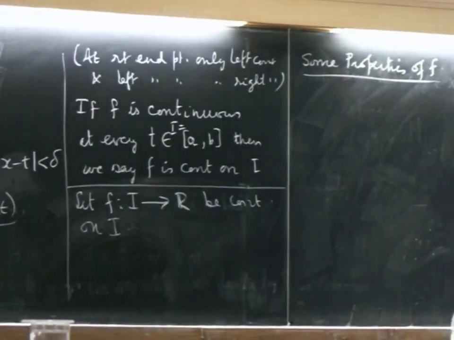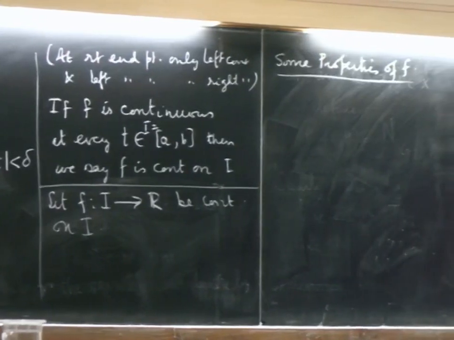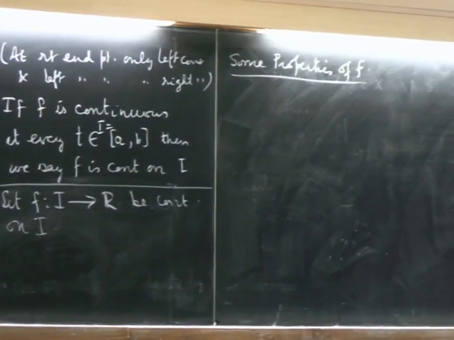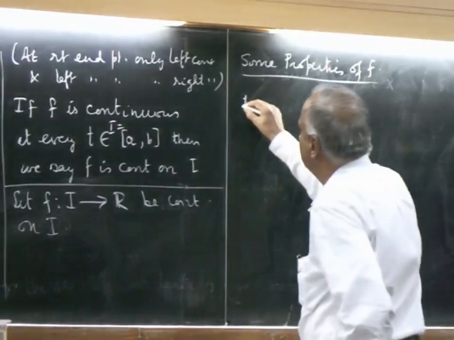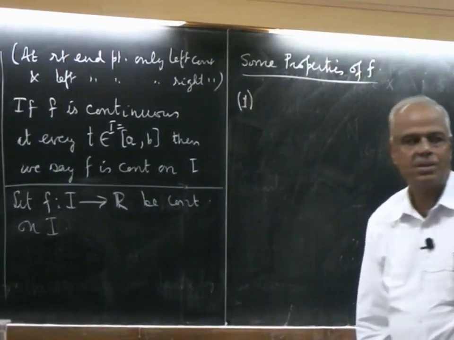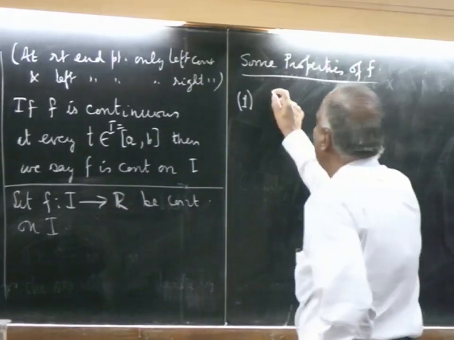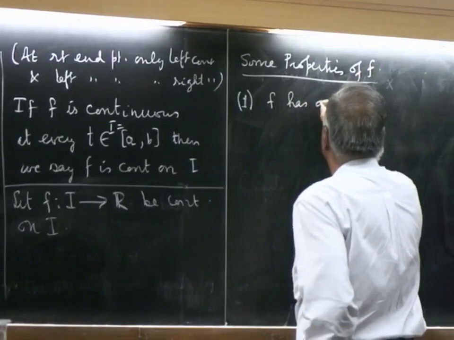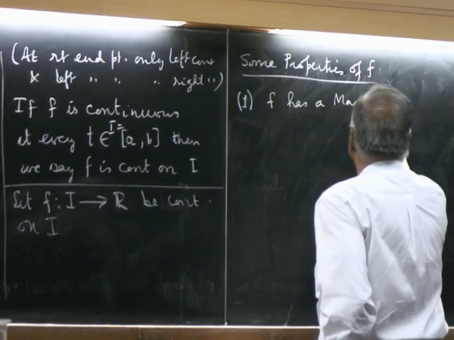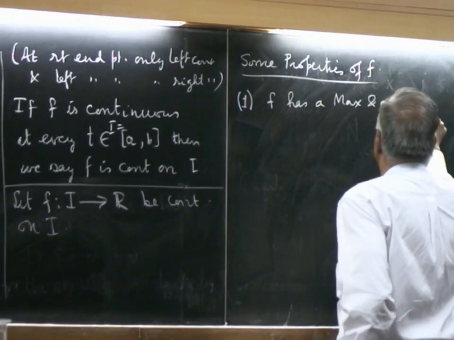As I said last time, one of the most important properties is that it has a max and a min. Okay. So, what does that mean? f has a max and a min.